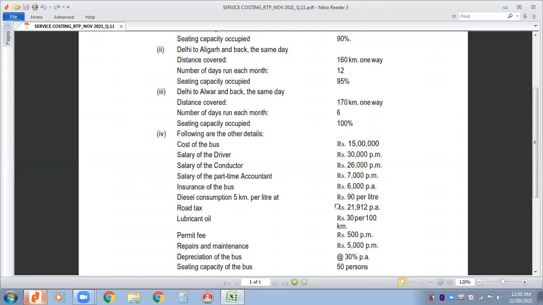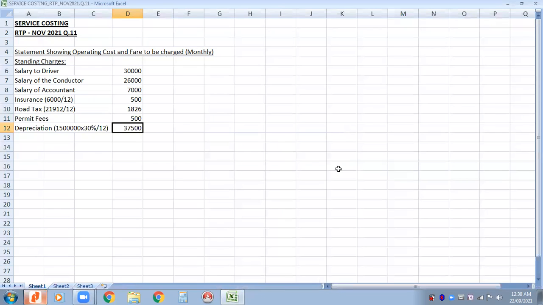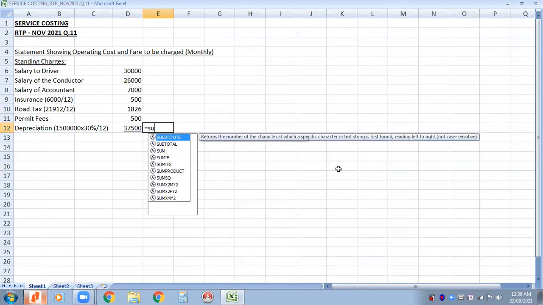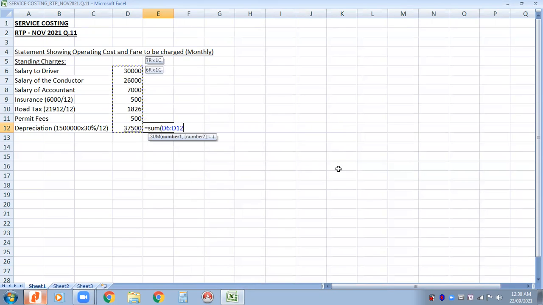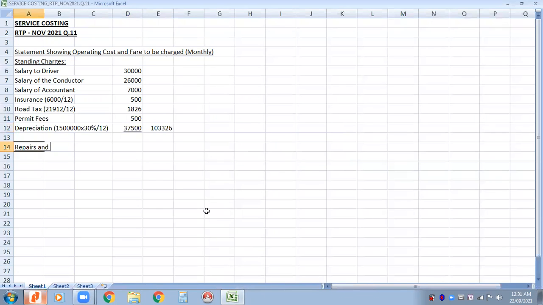So with that, we have covered all the standing charges. We can take the total of this to the outer column and that will give us the fixed cost. All the standing charges. We can write the repairs over here as a separate heading. Repairs and maintenance is already given, so we can write it in the outer column, 5,000.